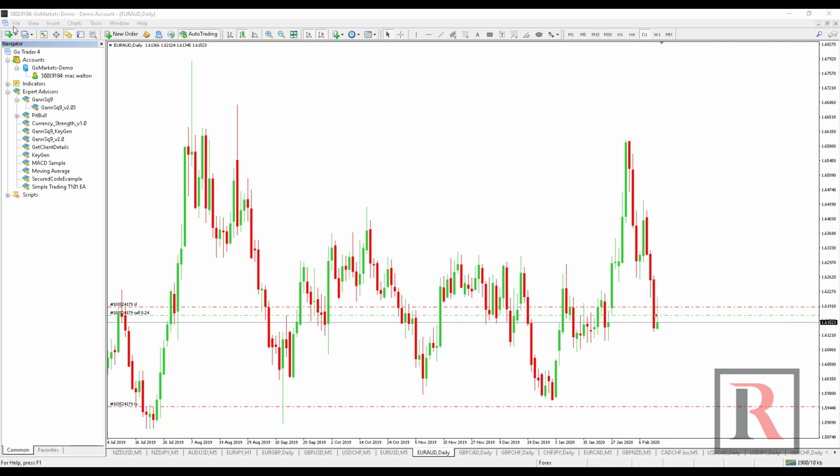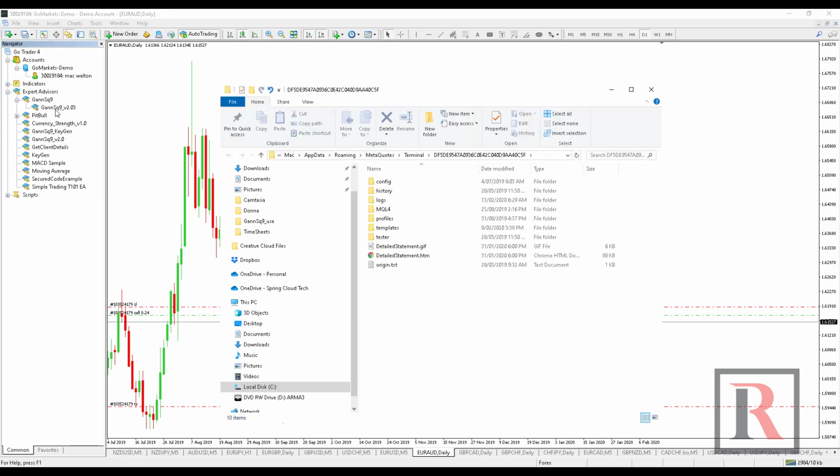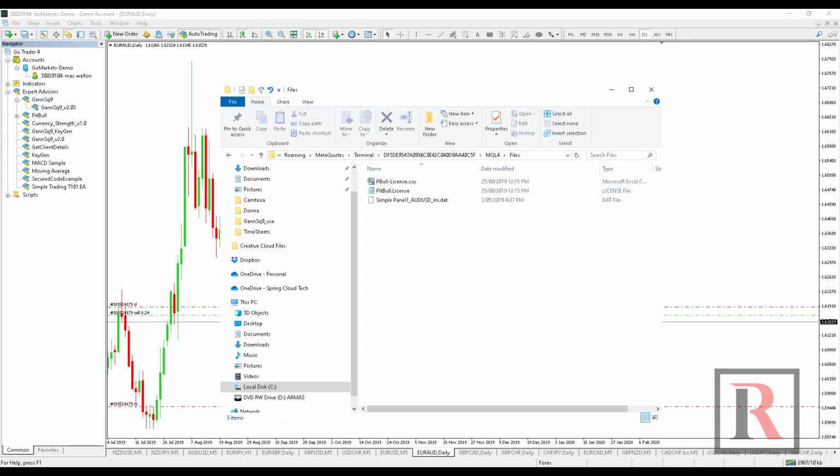To install a license file, go to File, Open Data Folder, go into MQL4 folder, go to Files, and drop in your license file that was emailed to you. You can close that now.